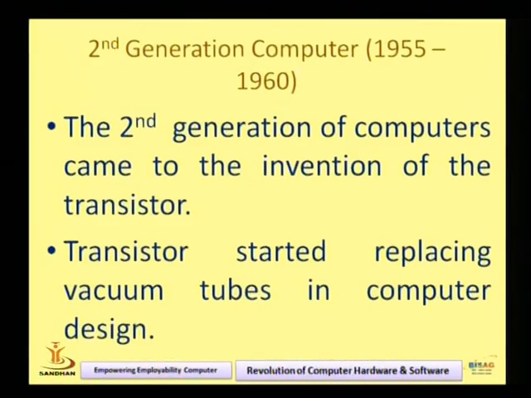Now please check the slide. The second generation computer is there. Second generation computers have the transistor. Now this is the era of the transistor. From 1955 to 1960, the transistor was invented. Due to the transistor, the vacuum tube was gone and the transistor started replacing the vacuum tube in computer design, right? So this is the era of the transistor and the second generation computer.